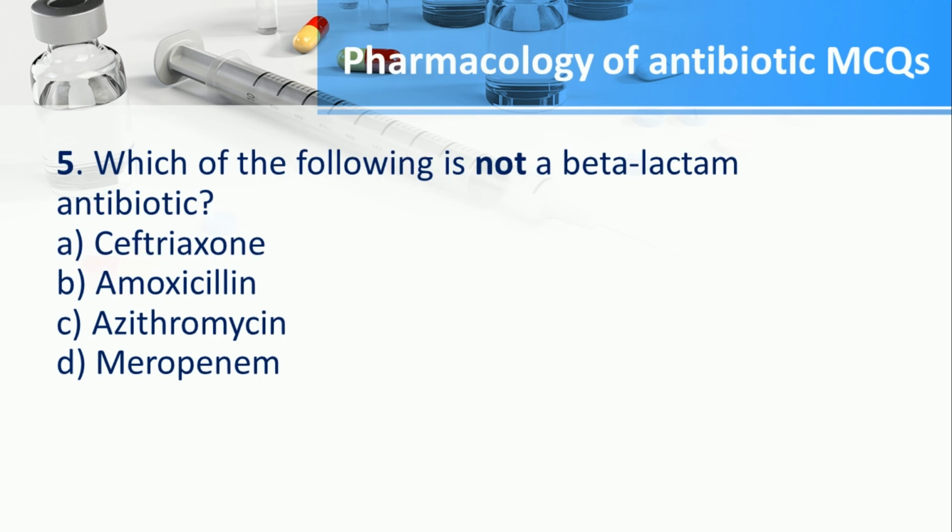Number 5. Which of the following is not a beta-lactam antibiotic? A. Ceftriaxone, B. Amoxicillin, C. Azithromycin, D. Meropenem. The answer is C. Azithromycin.